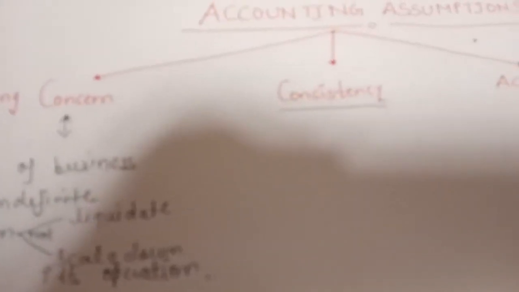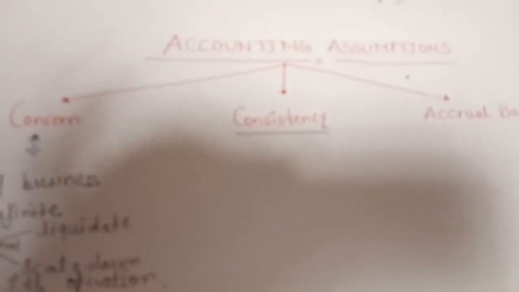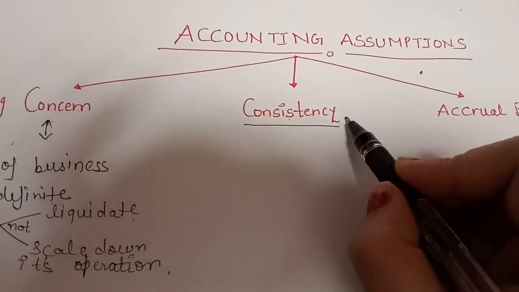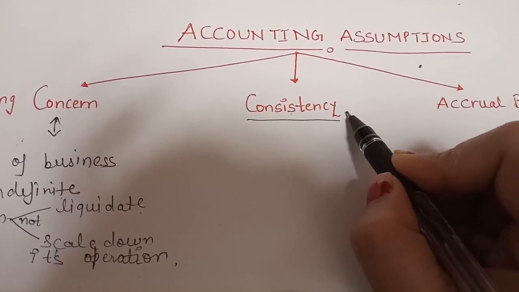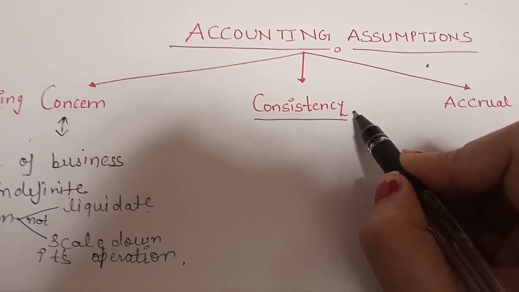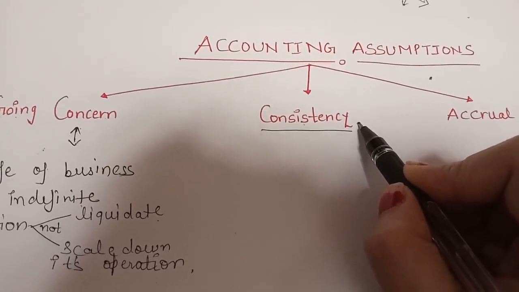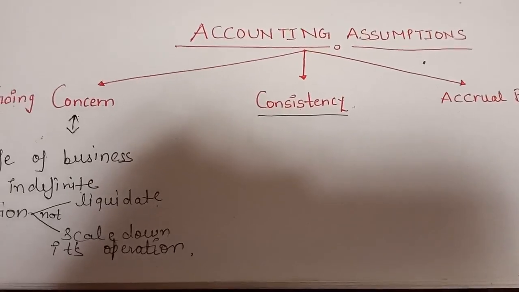What is the consistency concept? According to this concept, we assume that accounting practices, meaning accounting rules, once selected or adopted, should be applied consistently year after year.